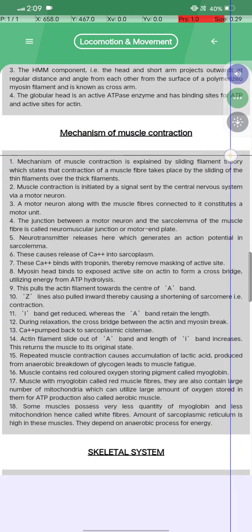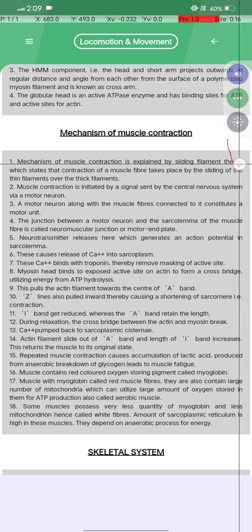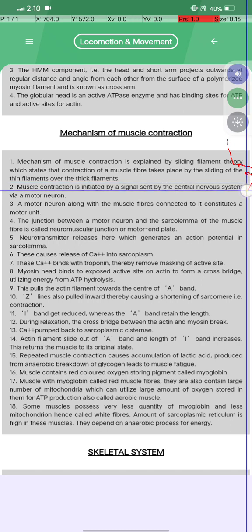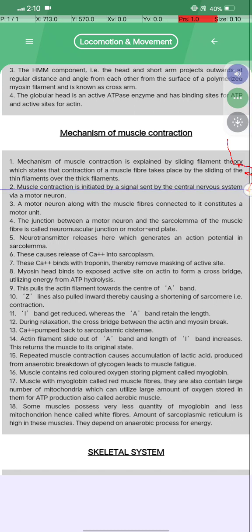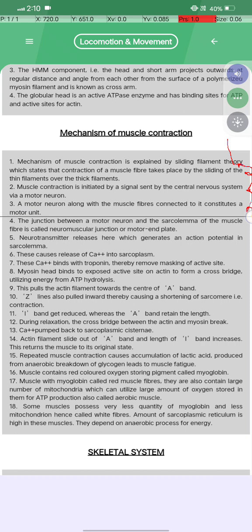उसके बाद हमारा मैकेनिज्म ऑफ मसल्स कॉन्ट्रैक्शन है। Mechanism of muscle contraction is explained by the sliding filament theory, which states the contraction of a muscle's fibers takes place by the sliding of the thin filaments over the thick filament. Second है, muscle contraction is initiated by the signal sent by the central nervous system via motor neurons. A motor neuron along with the muscle fibers connected to it constitutes a motor unit.